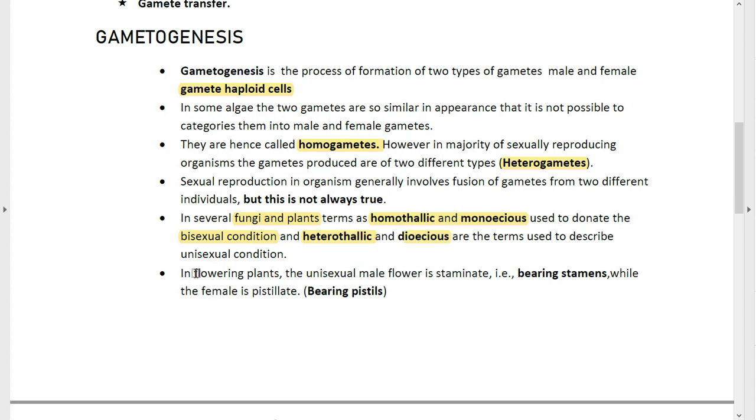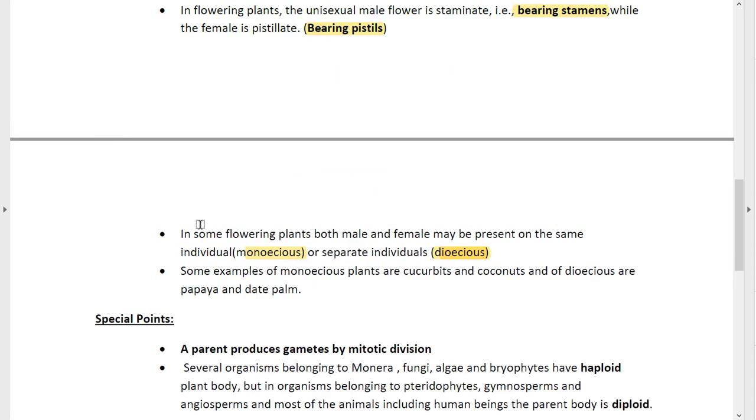Okay, so in flowering plants, it says that the unisexual male flower is staminate. Staminate basically means bearing stamens. That is the male reproductive part of a plant, while the female is pistillate. That means it is bearing pistils. So this line says that in some flowering plants, both male and female may be present on the same individual, that is monoecious, or separate individuals, that is dioecious.